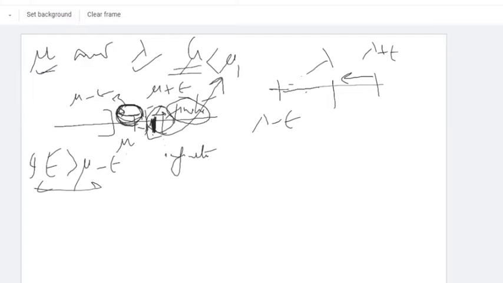Clear? But less than lambda minus epsilon, it is finite, because if infinite, we would again find another lambda1 whose neighborhood also contains infinitely many elements, which is a contradiction because lambda is the least limit point, not lambda1. Is that clear? That's why elements less than lambda minus epsilon are only finitely many, not infinite.